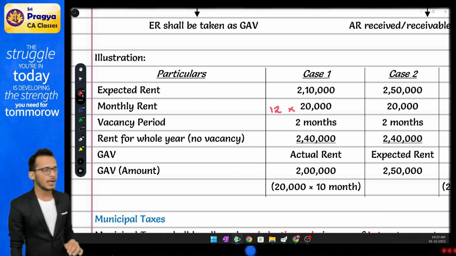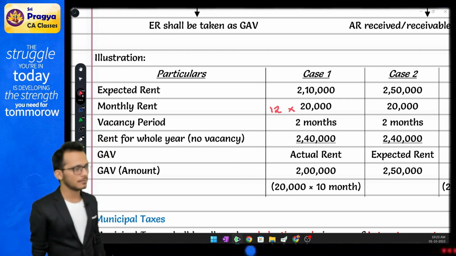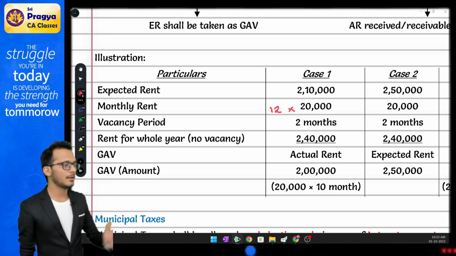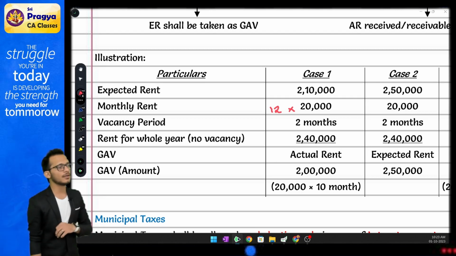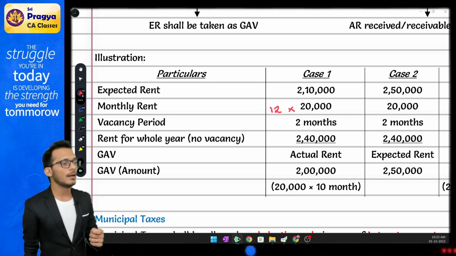I'm coming and saying government is expecting 2,50,000. Your monthly rent is 20,000, which means yearly rent will become 2,40,000. Compare 2,40,000 with expected rent, it becomes 2,50,000, which means government was expecting 2,50,000. You are ready to give only 2,40,000. Government will come and say, I want rent on 2,50,000. Now, because government is expecting 2,50,000, but you are ready to give 2,40,000, government will say you are a non-genuine assessee.